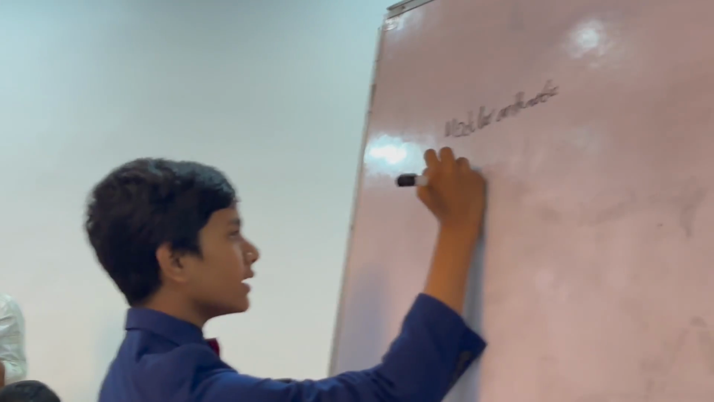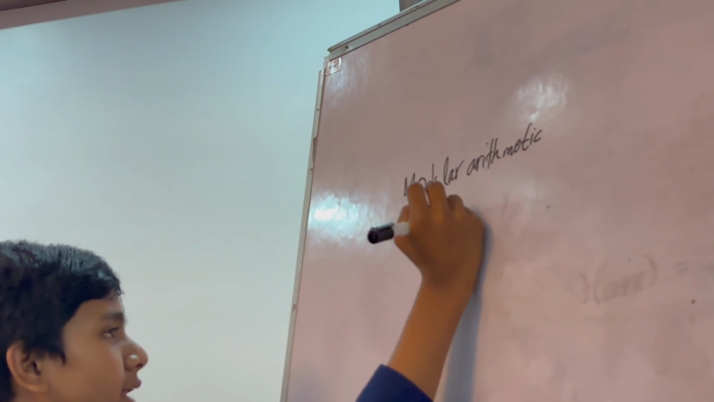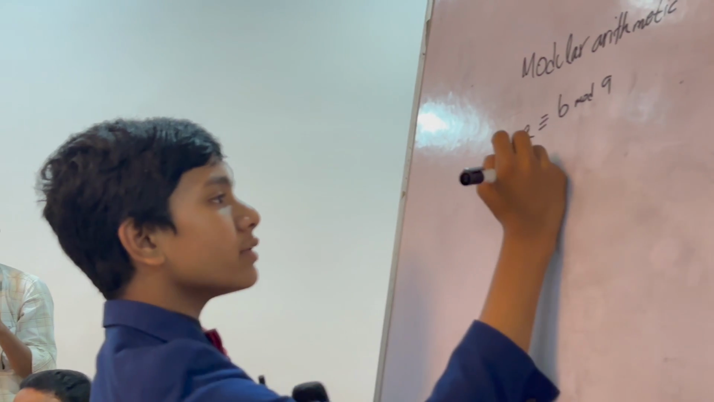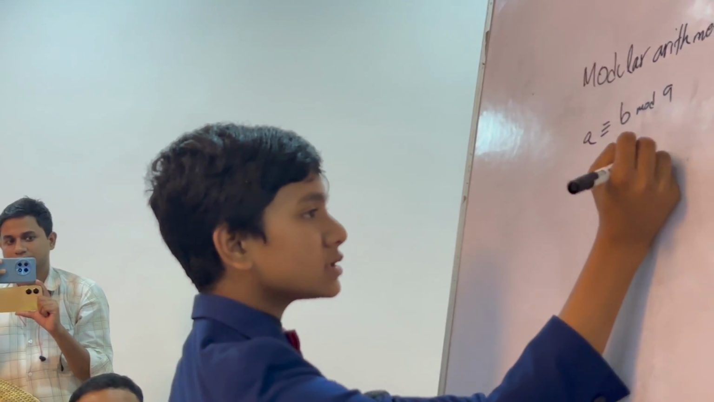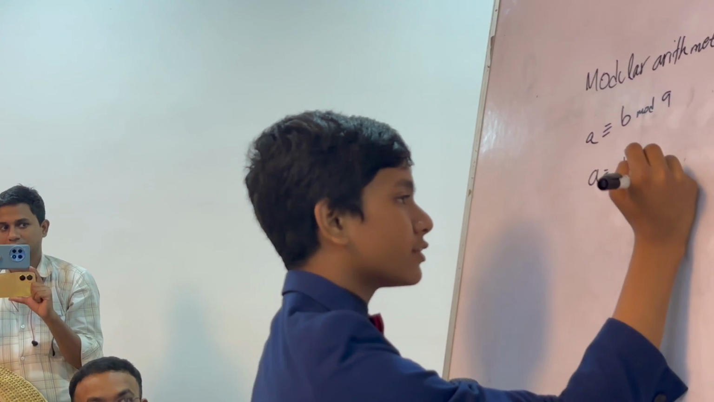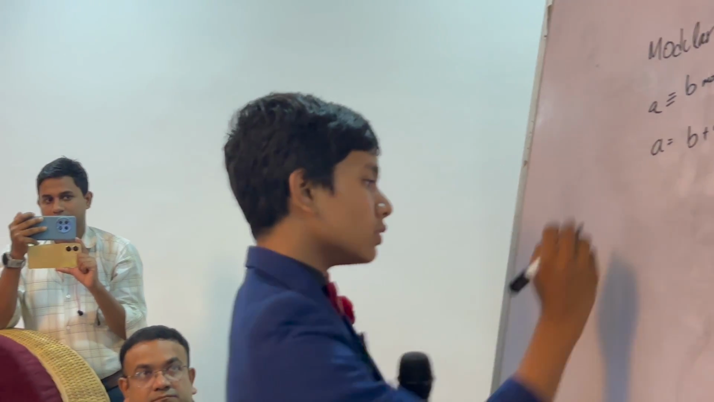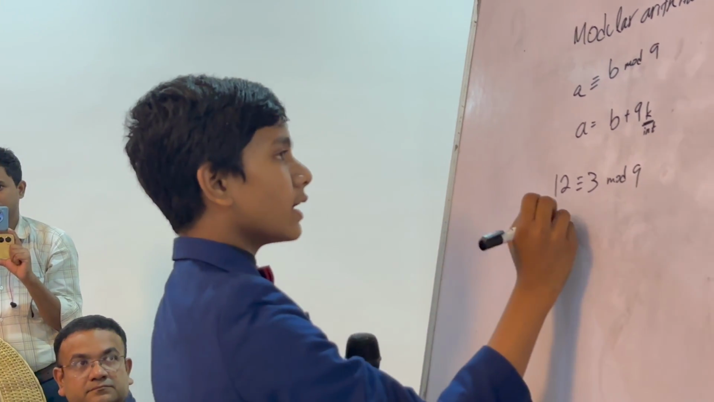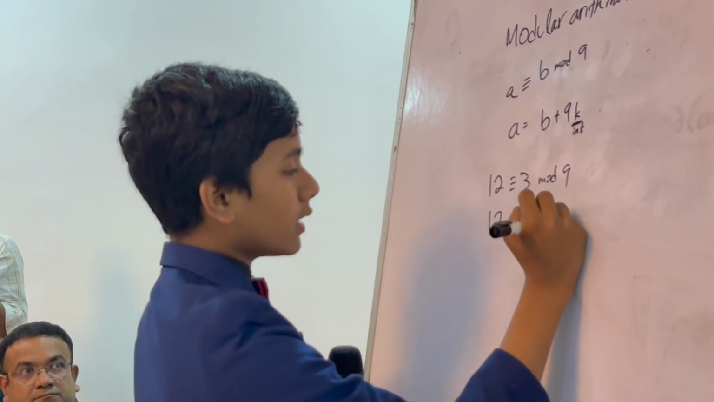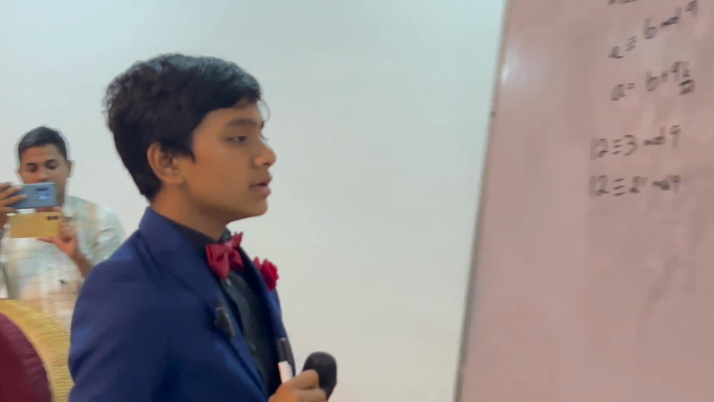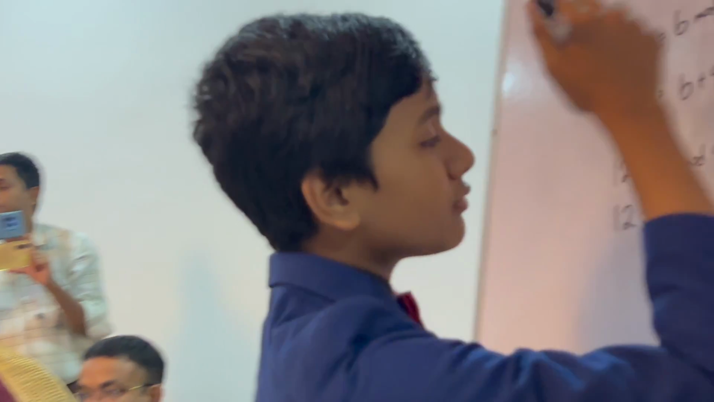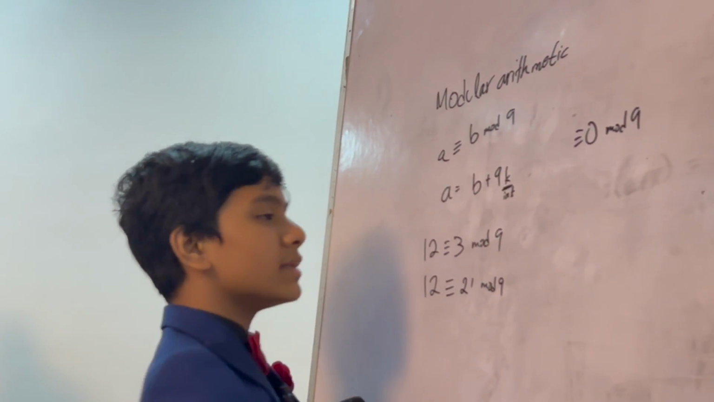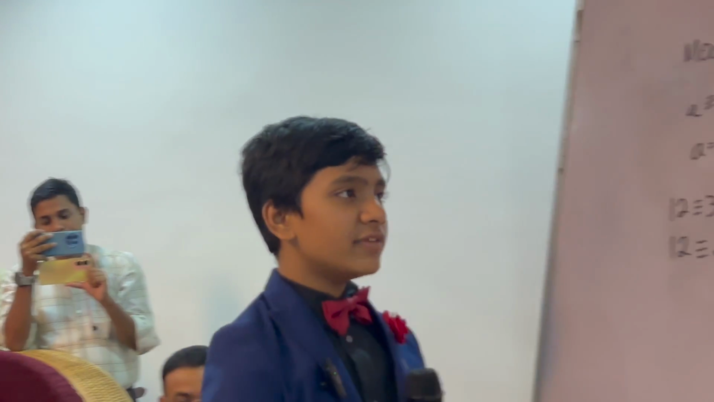But essentially, it's just modular arithmetic. So basically, if something is congruent to another thing mod 9, so let's say A is congruent to B mod 9, all that means is that A can be written as B plus 9 times K, where K is some integer. So, for example, 12 is congruent to 3 mod 9 because 12 minus 9 is 3. And 12 is also congruent to 21 mod 9 because 12 plus 9 is 21. So, as you can see from this, you can probably infer that if something is congruent to 0 mod 9, then that means that it's going to be divisible by 9.